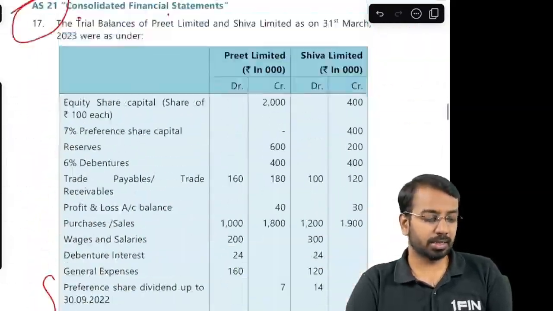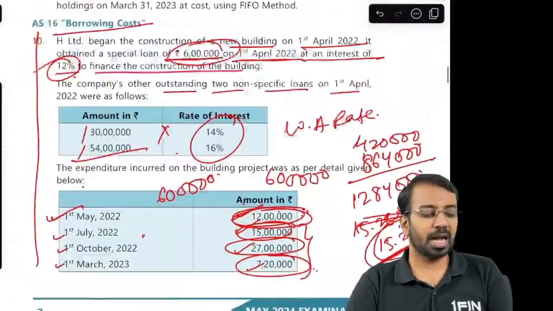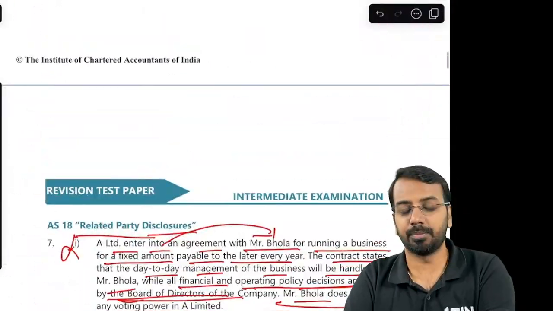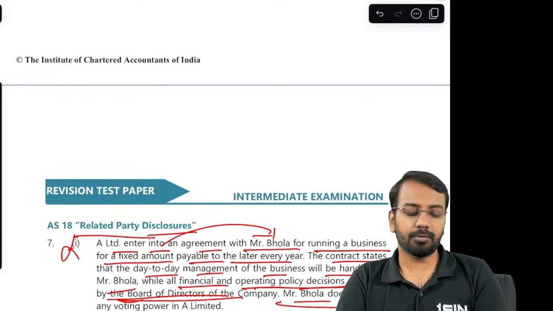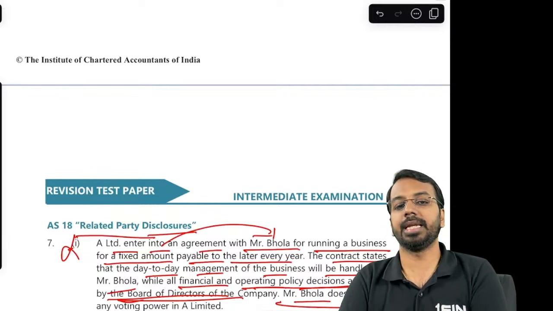Now if you look at this particular RTP, most of the questions are simple, straightforward, other than the single question on consolidated P&L, for which we'll be providing a separate detailed solution.